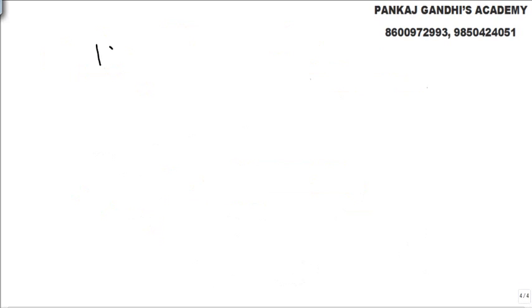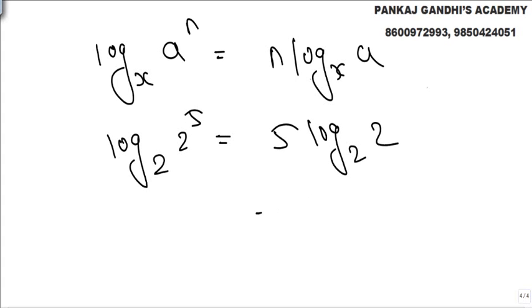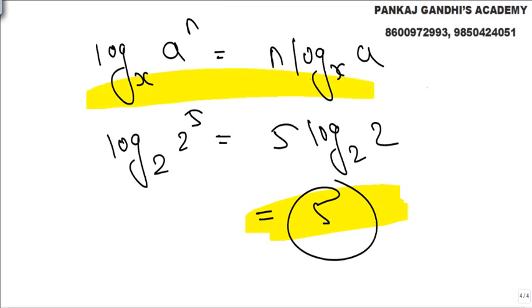Furthermore, let's quickly check out log to the base x a raised to n. We have already seen this is nothing but n log to the base x a. Simply we have already seen, but again, log to the base 2 2 raised to 5, this answer is going to be nothing but 5. Now furthermore, application of the same property, let's quickly check out.